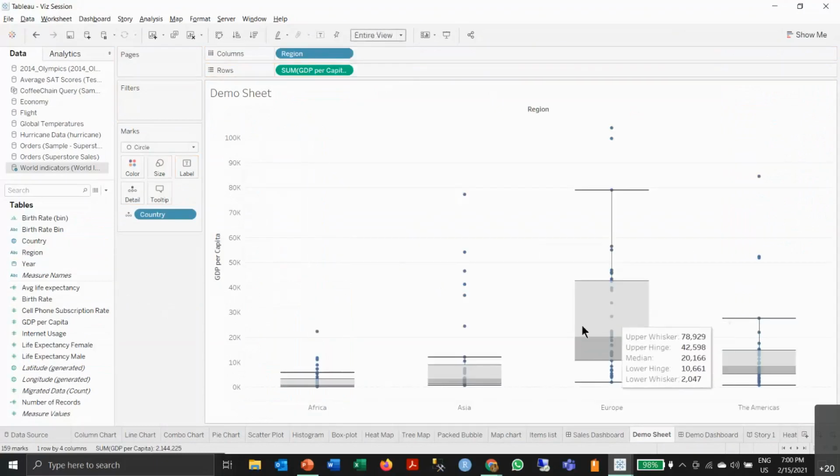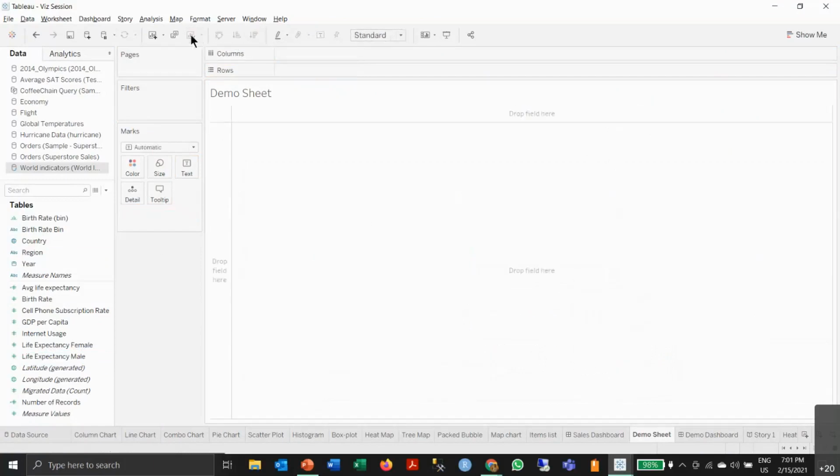So here you have the box plot of how the GDP is varying according to countries and region. You have the details here. Then Asia, and you have many outliers here. Not in Europe, but many outliers in Asia. This is how a box plot is created. Then we'll move on to heat map.